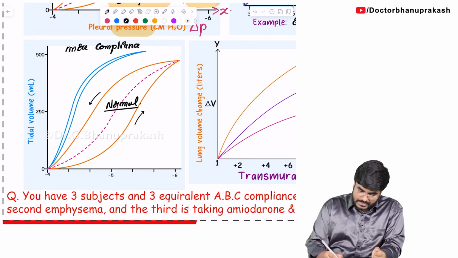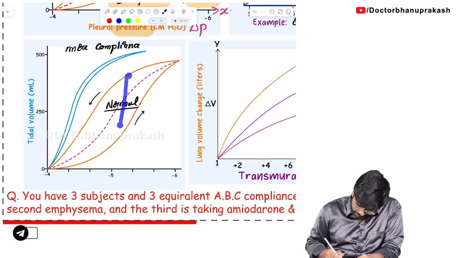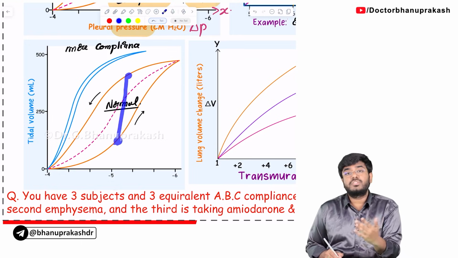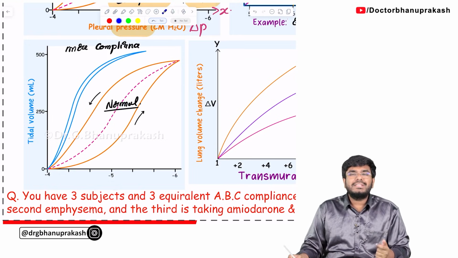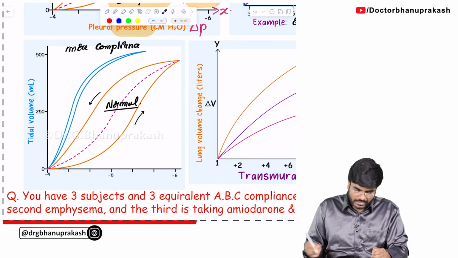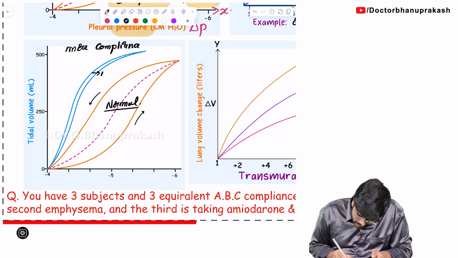But what is the difference? In normal healthy lungs, hysteresis is seen. There is this difference in the compliance during inspiration and expiration, that is hysteresis. But what about the hysteresis here? There is less hysteresis, or you can say there is almost no hysteresis. So here, the word that I am writing, there is no hysteresis.